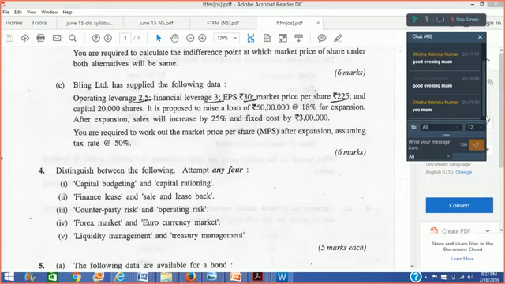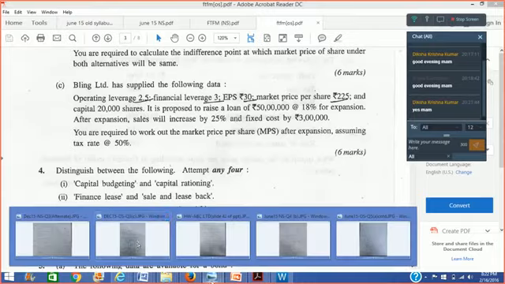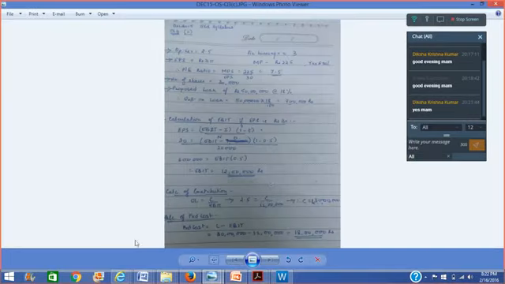You remember this question, Diksha? Now, I was surprised to see your answer in this question. Why I'm saying surprised is, initially you took the operating leverage and you had the EPS, you've seen the financial leverage, and the market price per share is also there with you. So with the help of market price per share and earning per share, you have been able to calculate the price earning ratio of 7.5. That is perfect. Now you've got the number of shares which has been given to you in the question, and proposed loan has also been given to you.